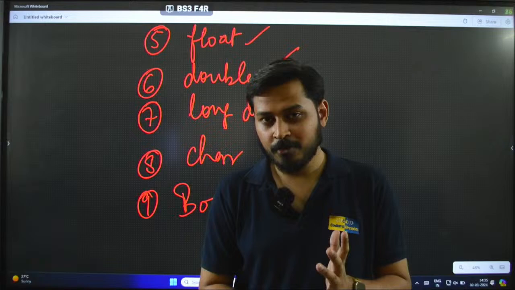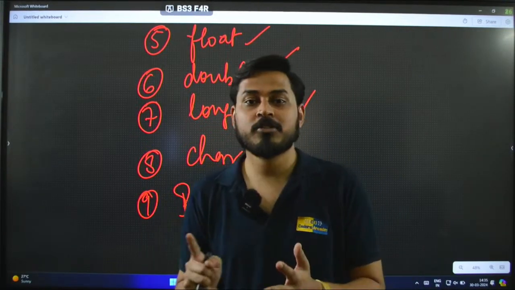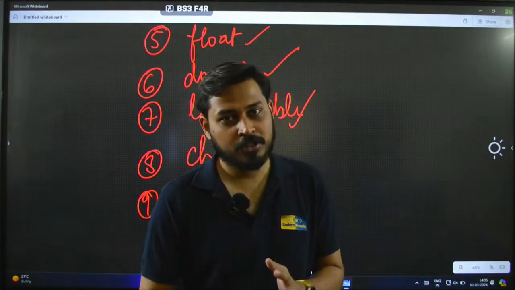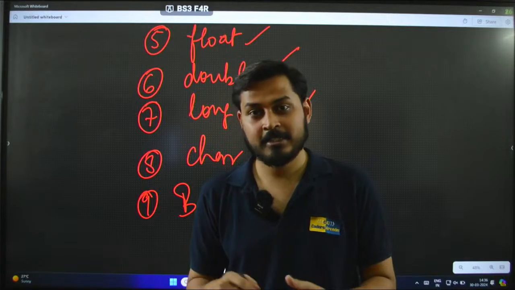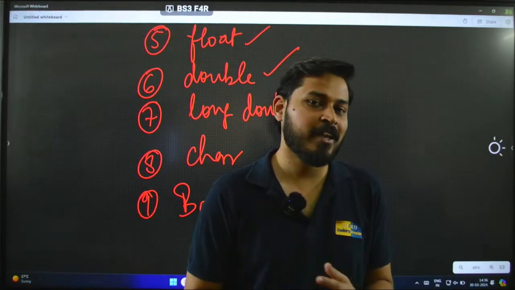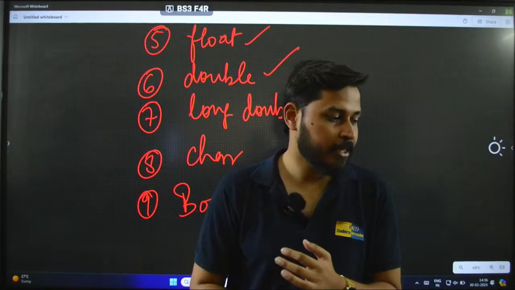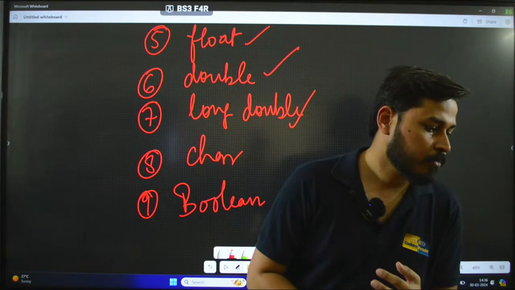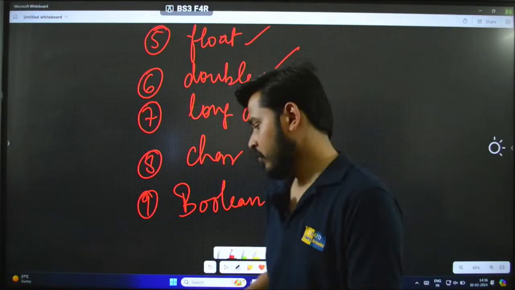Short is the smallest one, then comes int, then long, then in decimal types float, then double, and then long double, and after that in miscellaneous types you have character and the last one, boolean. I hope this is very much clear. Understood this, guys, everyone? These are your primitive data types.